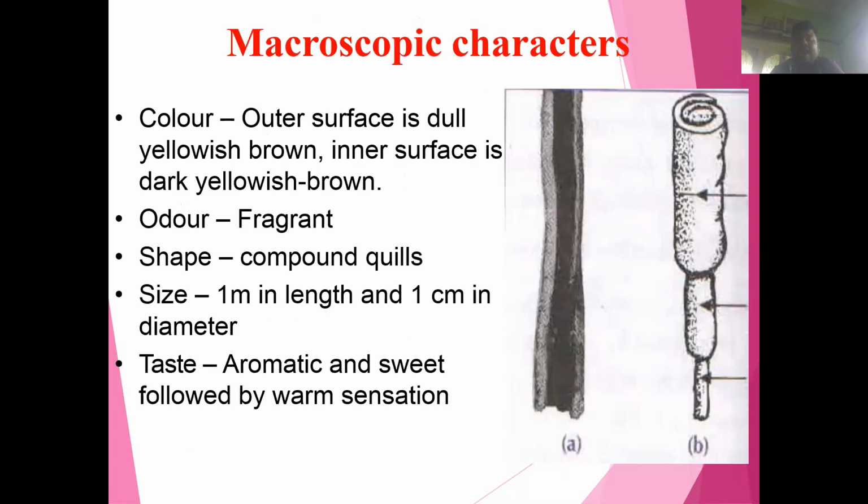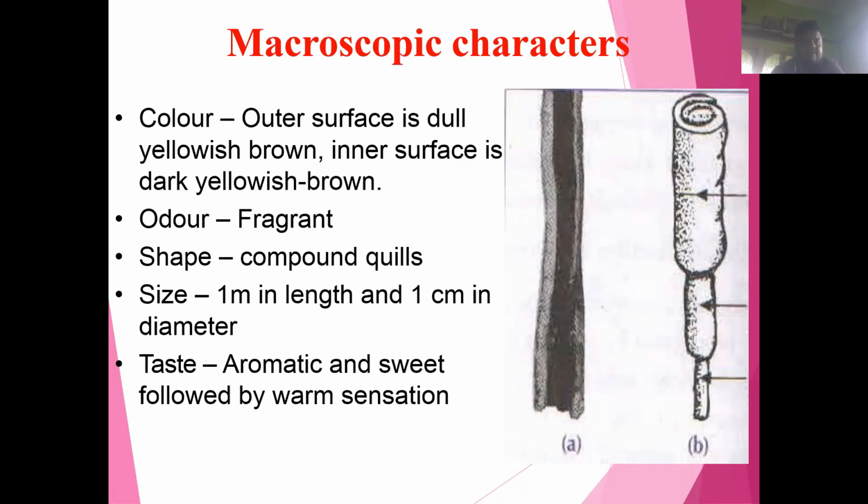Now, the macroscopic characters of cinnamon bark. The outer surface color is dull yellowish brown and the inner surface color is dark yellowish brown.